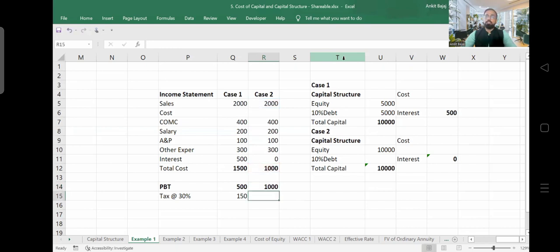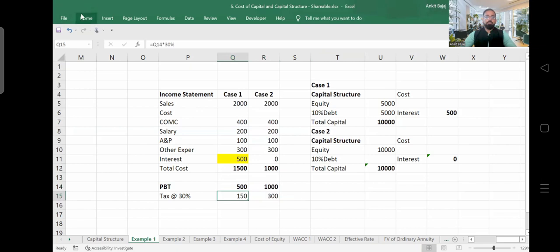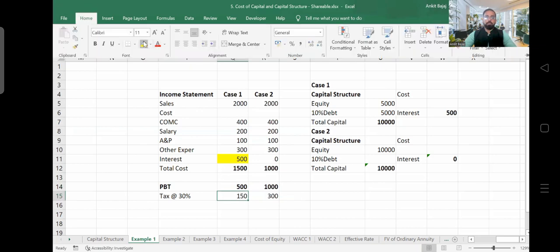Now, you just let me know how much tax you have to pay. If your profit before tax is 1,000 crore, how much tax to pay? You have to pay 300 crore rupees tax, right? That is going to be 30% of 1,000 crore. Here, if you see what you have done, you have paid interest, right? In the first case, you are paying interest. And how much tax are you paying to the government? You are paying tax of 150 crore to the government, right?